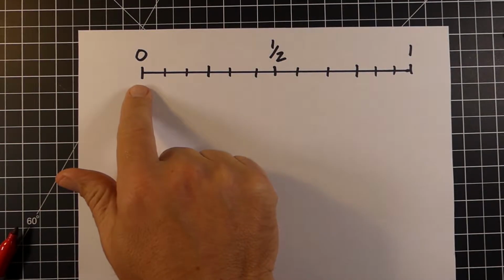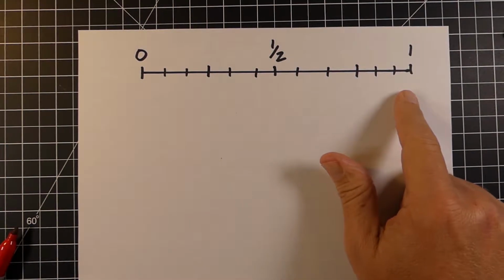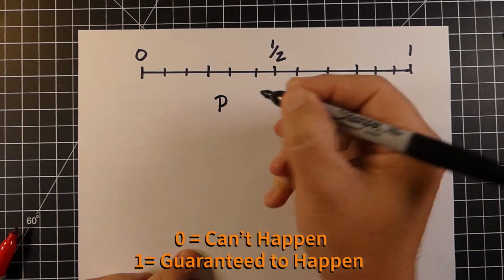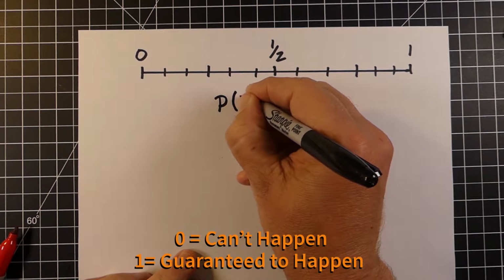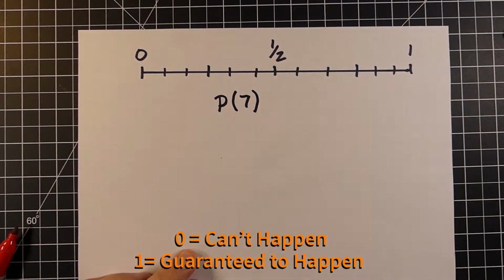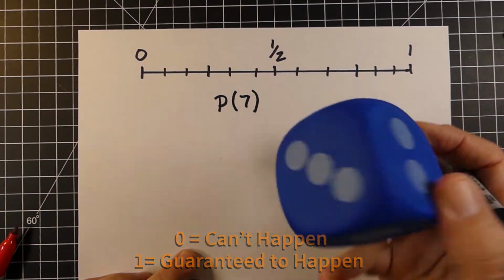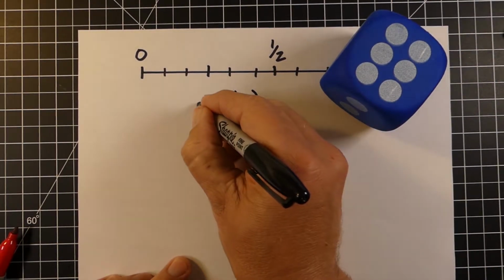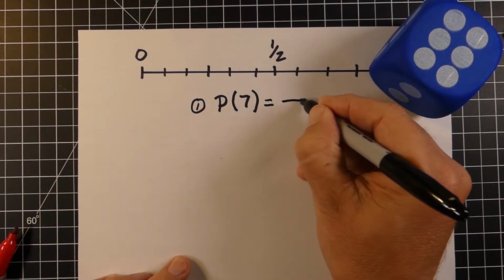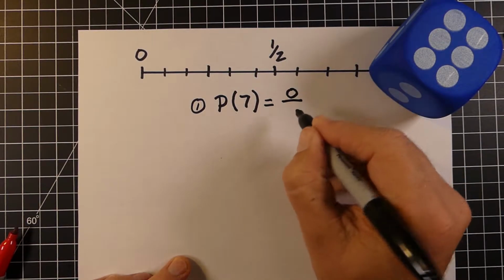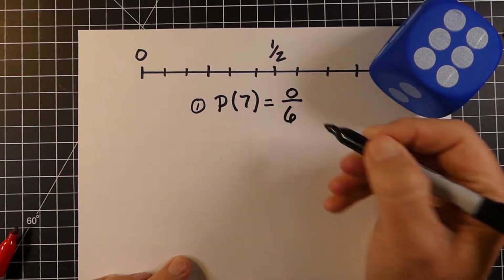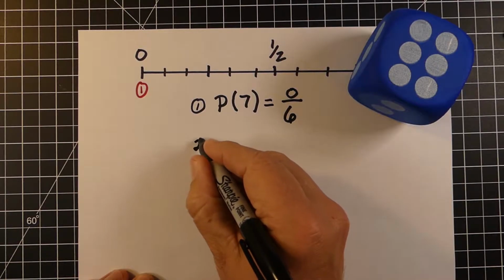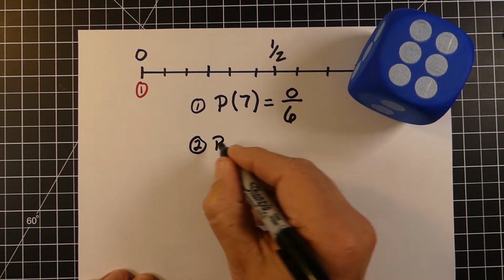We can model probability with a number line from 0 to 1. The 1 represents something that is guaranteed to happen, the 0 represents something that's impossible to happen, and then everything in between. So let's say we're trying to find the probability of rolling a 7 with this number cube. Well, there are 6 different things that can happen, but none of those 6 would be a number 7. So the chance that we could roll this number cube and get a 7 is 0 out of 6. And that would show up where the 0 is on the number line.